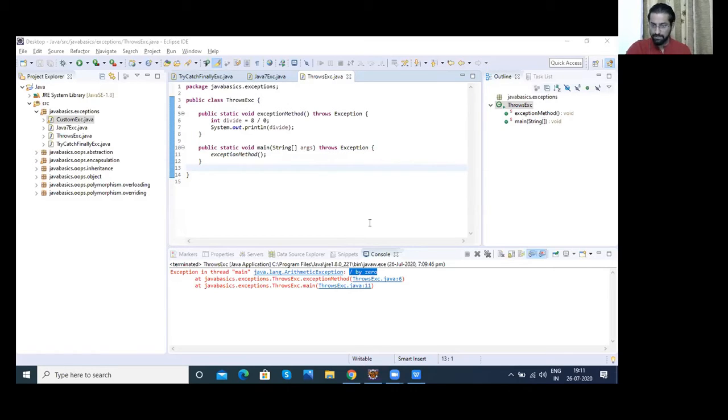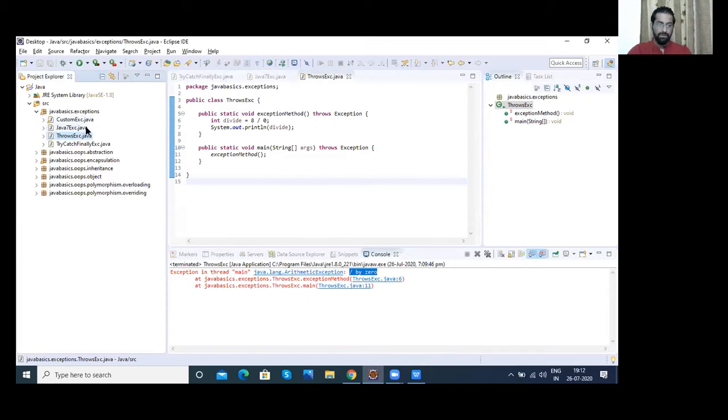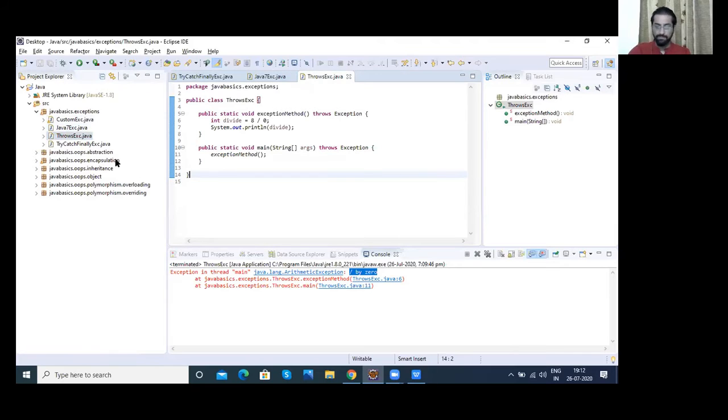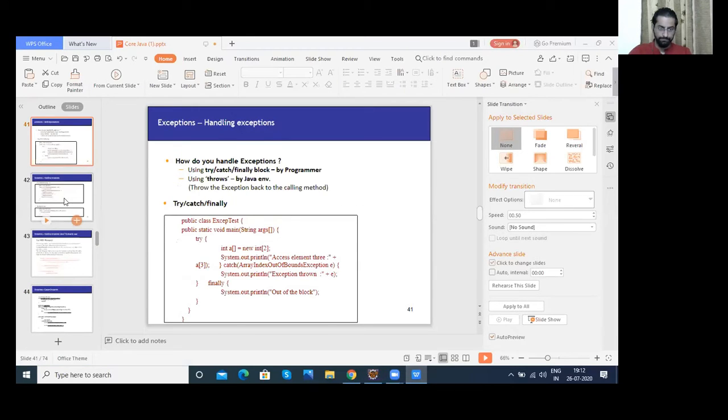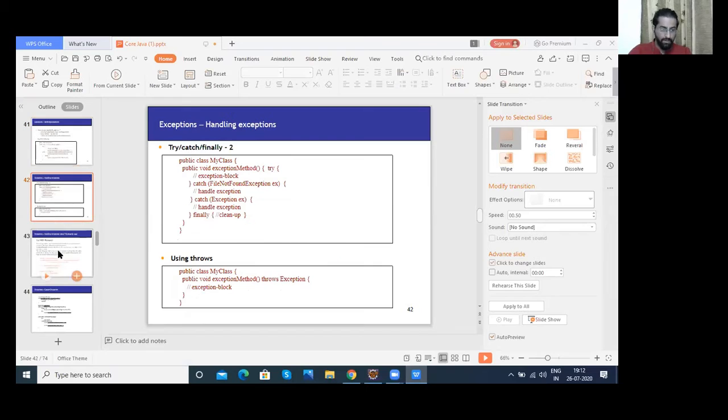So Akriti has written some code about age. Sure, I'll come to that. I actually have an example ready with this kind of logic only regarding age. We'll come to that. So that was about try catch and throws. Then we come to custom exceptions. So are we guys good till now?